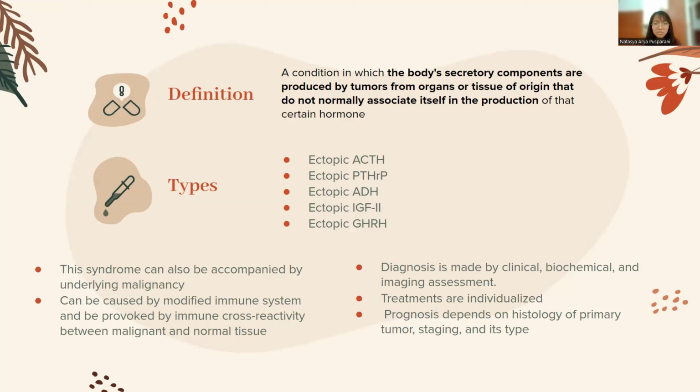Diagnosis for this syndrome can be made by clinical, biochemical, and imaging assessments such as CT scan, MRI, chromogranin A serum marker, and octreotide scintigraphy. As for the treatments, it will depend on the patient's case and be adjusted according to the type. There are several possible complications related to cardiovascular risk factors, metastasis, hyponatremia, and hypoglycemia. For the prognosis, it would depend on the histology of the primary tumor, staging, and its type. Some may have a poor prognosis due to being malignant or having a high ability to metastasize.